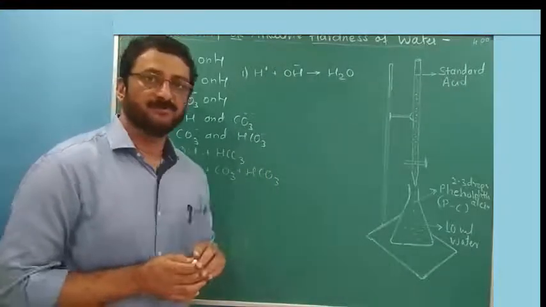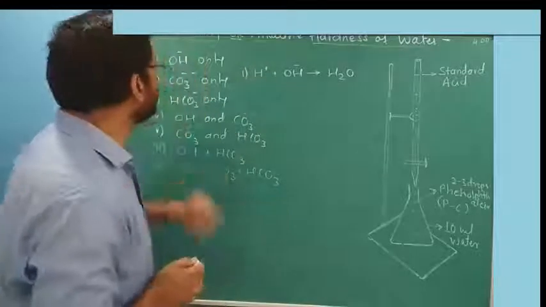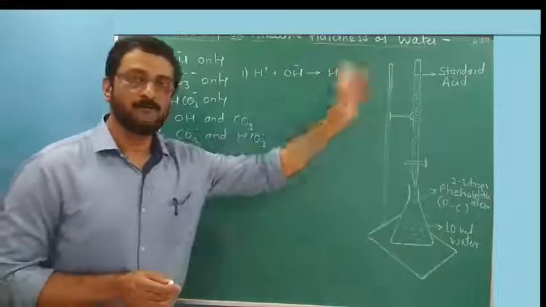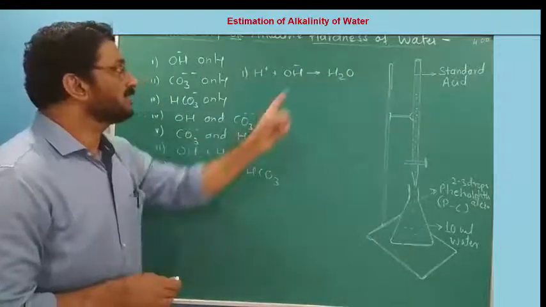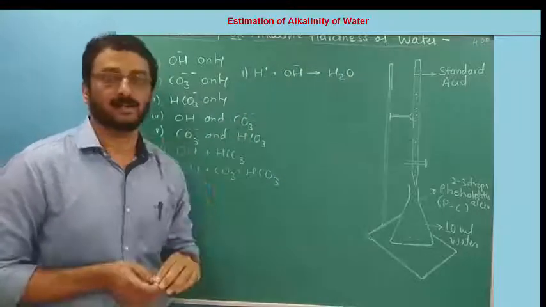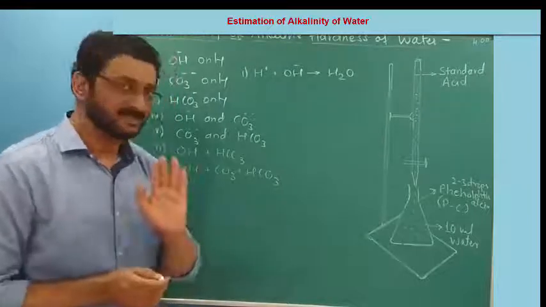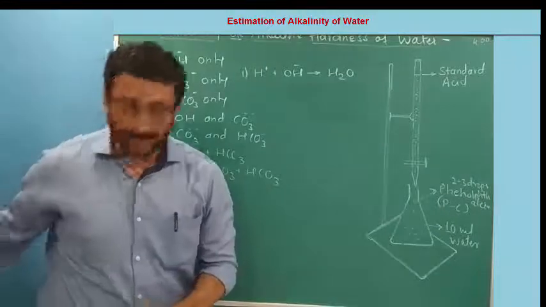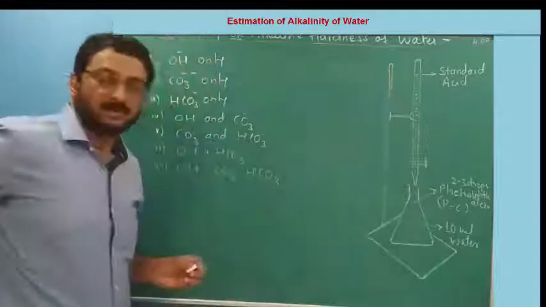This is a topic from unit number 1, that is water technology. The name of the topic is alkalinity or alkaline hardness of water. This is hardness only, but that hardness-causing impurities also make water alkaline. So, alkaline hardness. We have seen hardness. Let us first find out who are responsible for alkalinity of water or alkaline hardness of water.